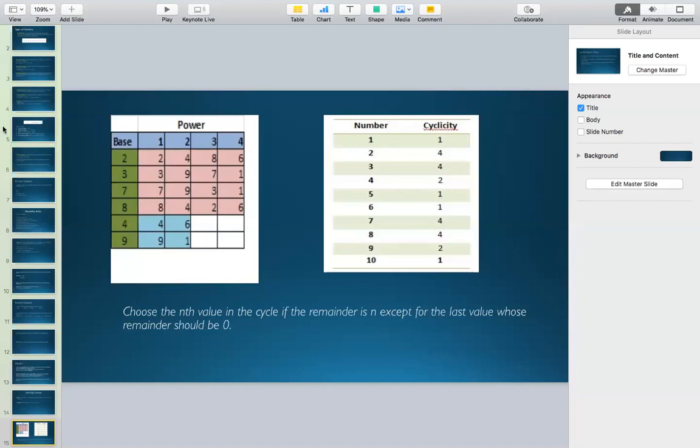So coming to the cyclicity, guys, please check out the numbers which are having a cyclicity of 1. The cyclicity of 1, 5, 6 and 10, basically 0, is 1. What does that mean?